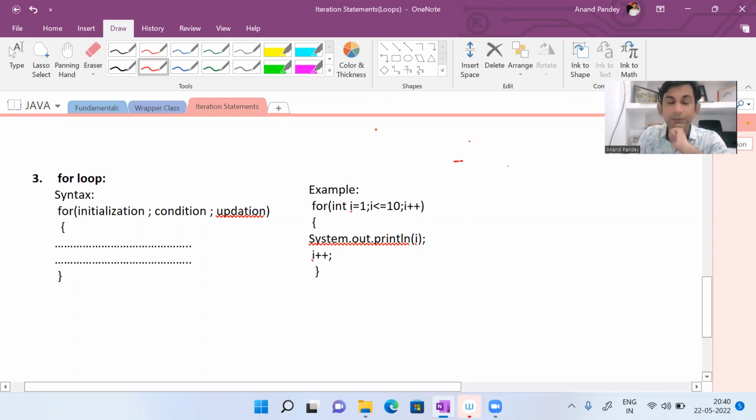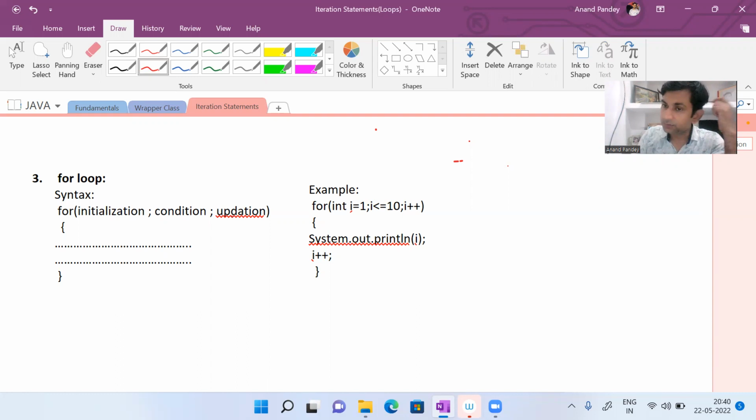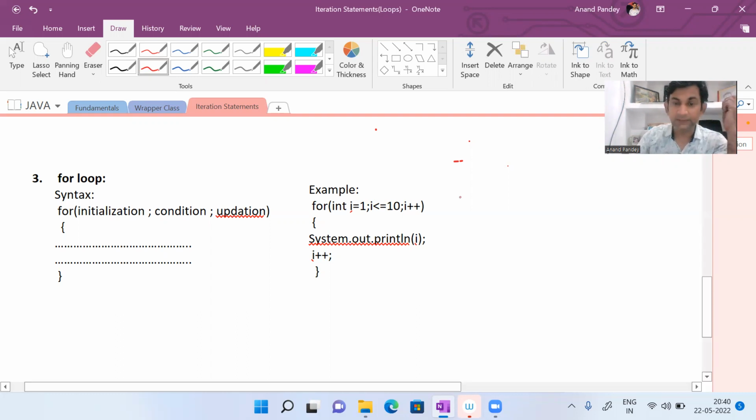Okay. So before explaining the working of the for loop with an example, let me clear a few words. कुछ words हैं जो हम पहले clear करना चाहते हैं. तो देखो, see here I have written a word initialization. Initialization का मतलब क्या होता है? Just let me confirm it.